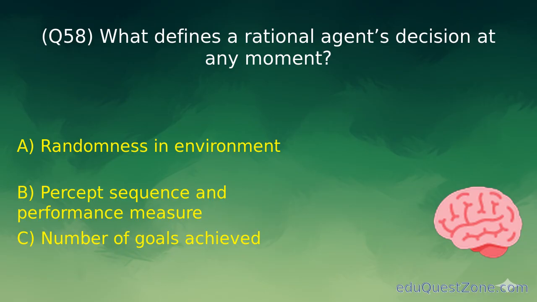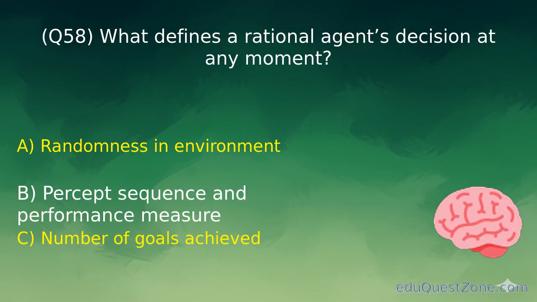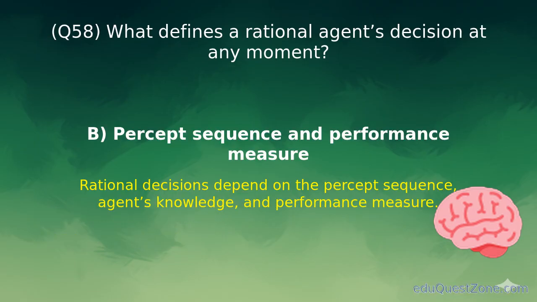Question 58. What defines a rational agent's decision at any moment? Option B. Percept sequence and performance measure. Rational decisions depend on the percept sequence, agent's knowledge, and performance measure.